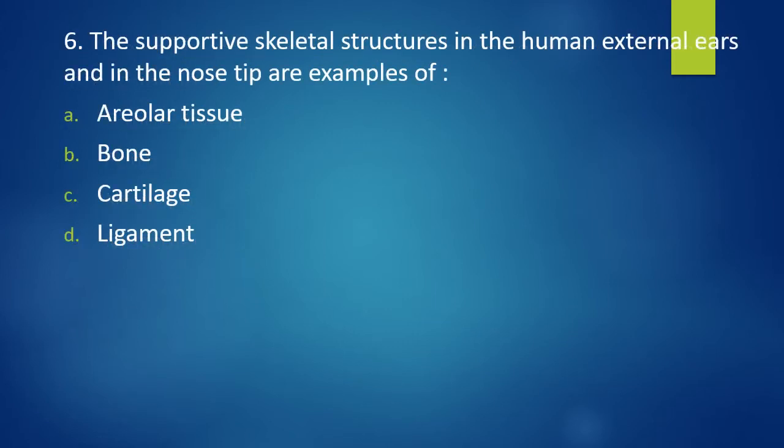Question number 6. The supportive skeletal structure in the human external ears and in the nose strip are example of areolar tissue, bone, cartilage or ligament. Correct answer is option C, that is cartilage.